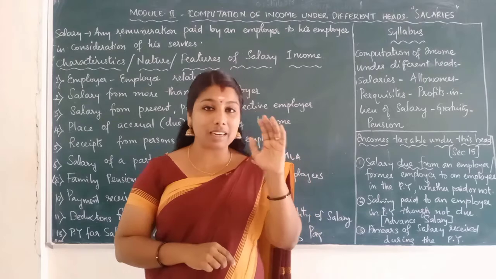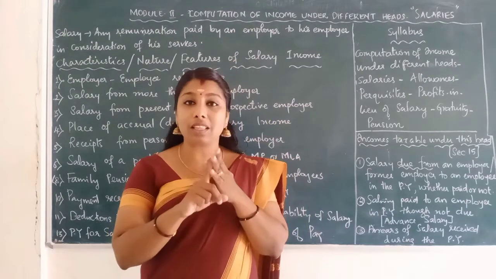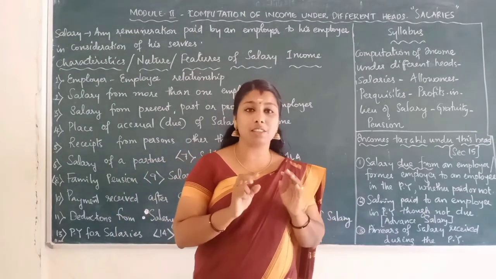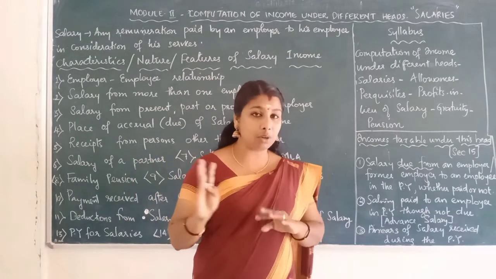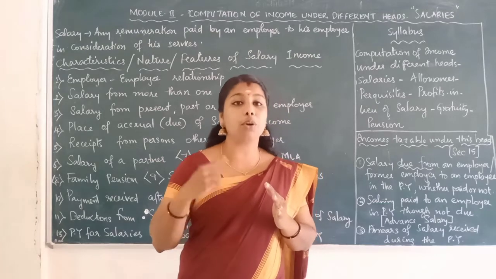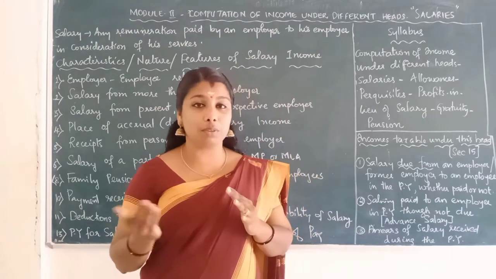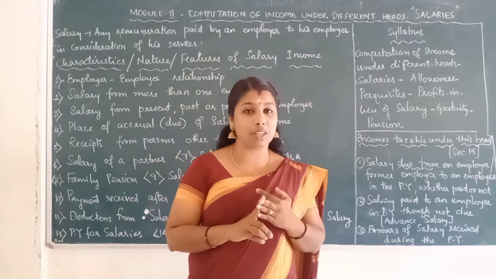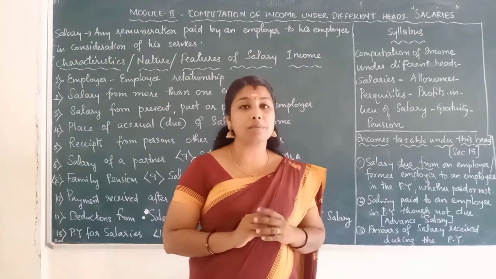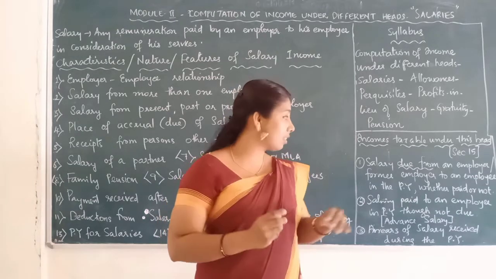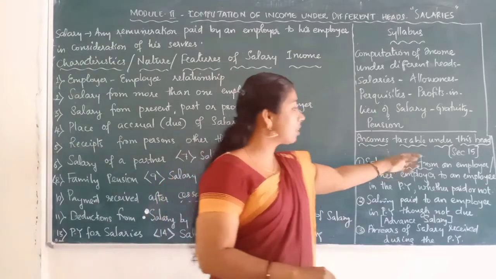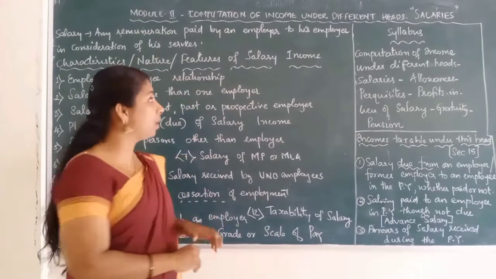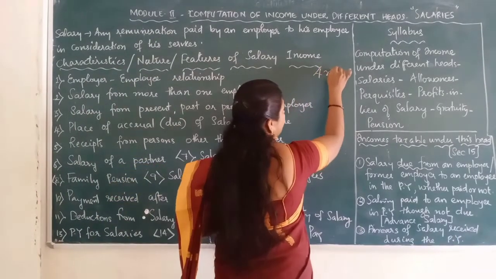So under the head salary, the following three incomes will be taxable. First one is the ordinary salary, that is due, whether paid or not. Second one is paid though not due, that is called advance salary. Third one is arrears of salary received during the previous year. These are the major incomes taxable under the salary head. This is the definition of the head given by section 15. Then next, a very important topic for a 4 marks university question.